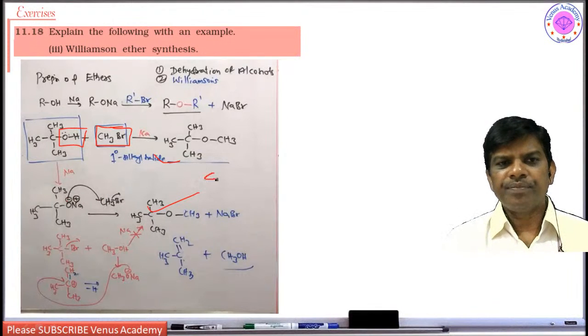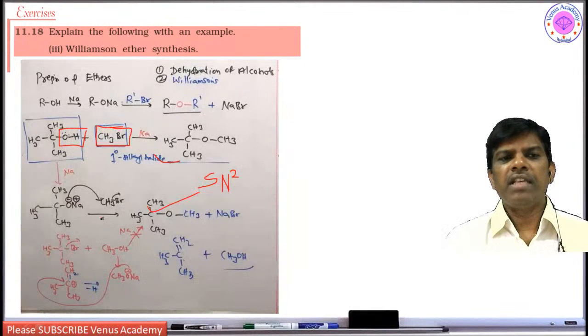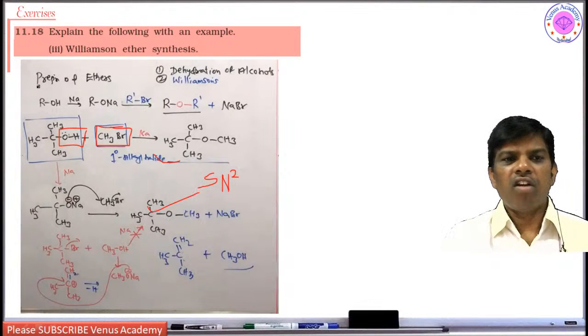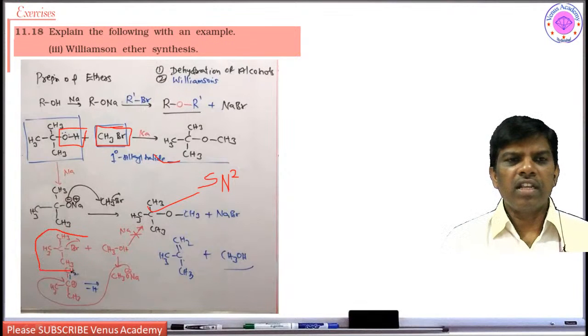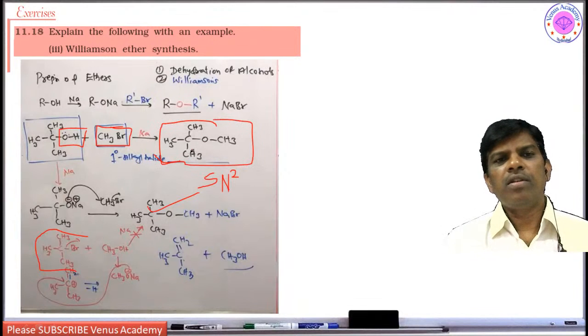SN2 is going to take place in Williamson synthesis. However, there are drawbacks. What are the drawbacks? You may not use a tertiary alcohol part or tertiary group in this ether to make methoxy tertiary butyl ether. You have to take tertiary butanol and methyl bromide.